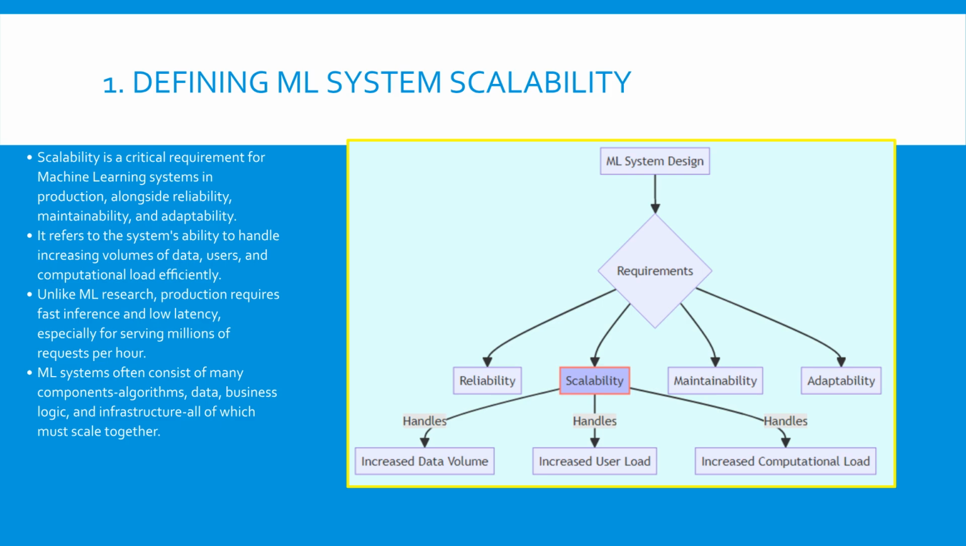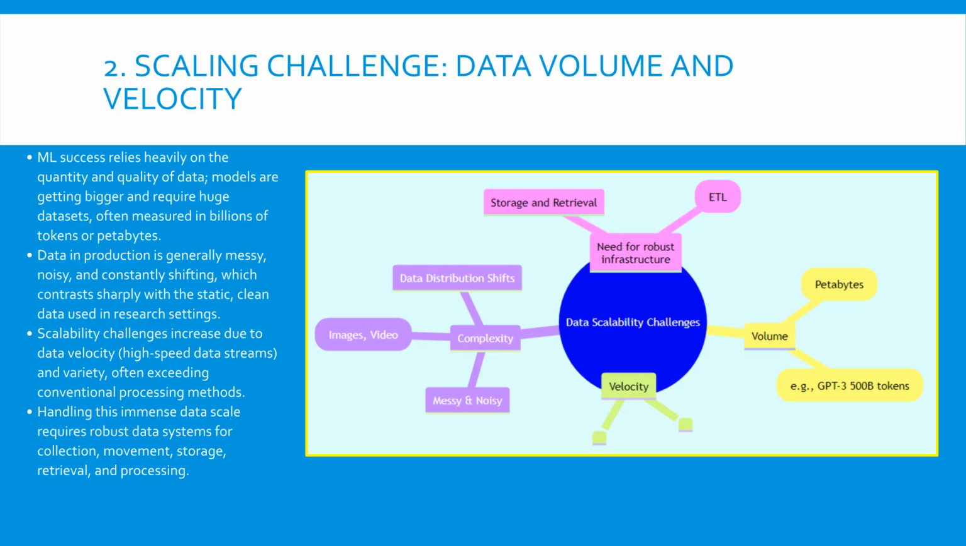Designing for scalability minimizes bottlenecks in computation, data processing, and inference speed, allowing the system to maintain low latency even under heavy load. We learned that scalability is fundamental for production ML, ensuring the system handles increased load across data, users, and compute resources. The important point is that unlike research, production demands low latency and stability under massive, continuous operation. Our first scaling challenge focuses on data.